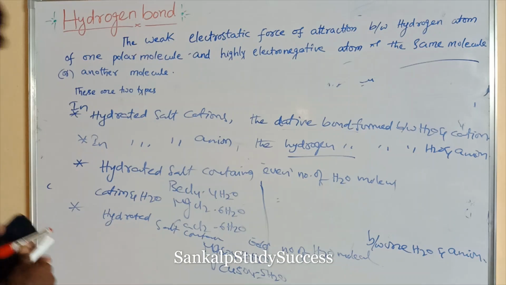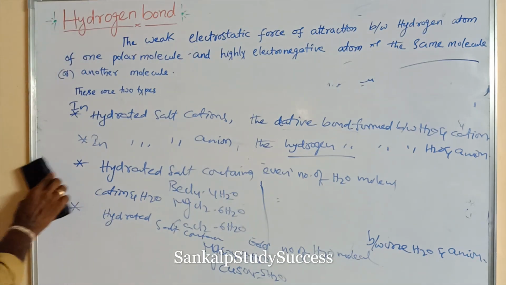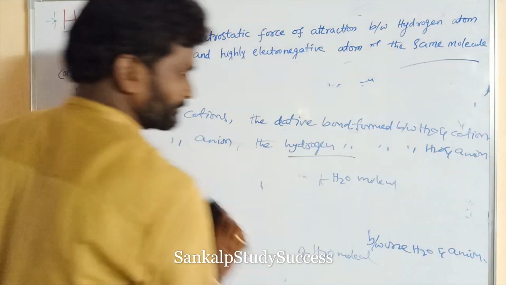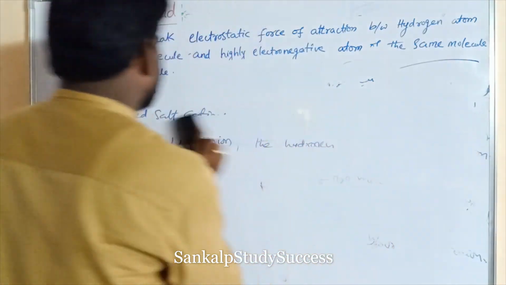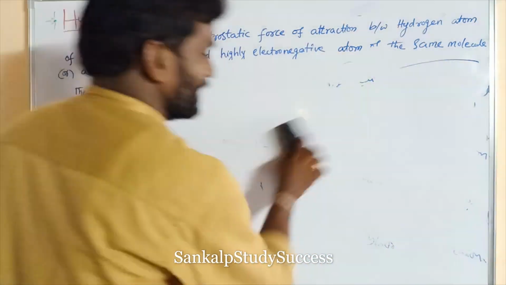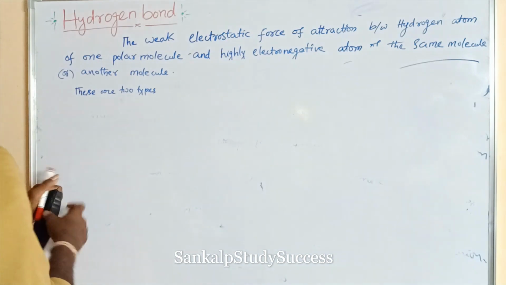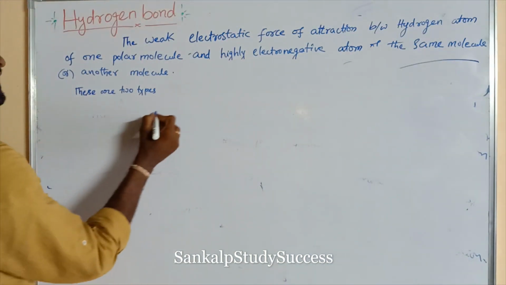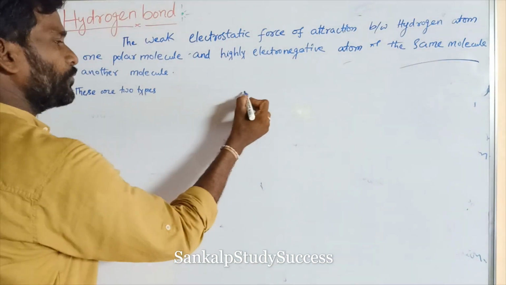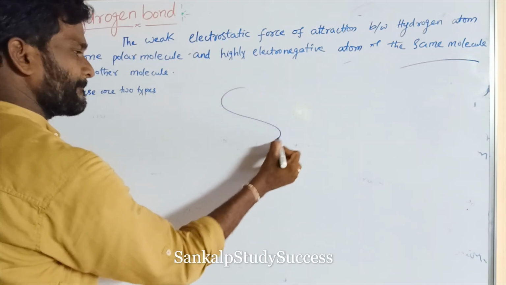Right. So hydrogen bond is observed in many compounds like carbohydrates, proteins, DNA and RNA. In DNA, these are the two helix strands.